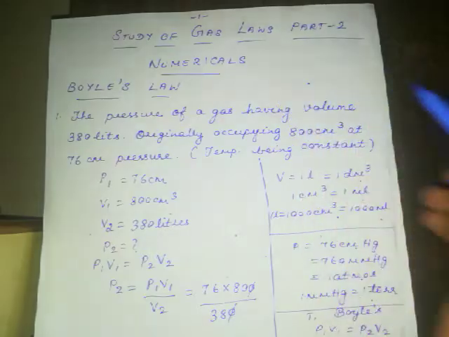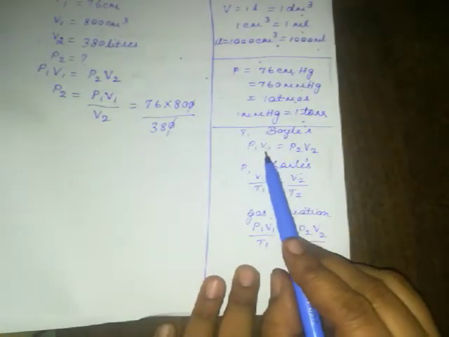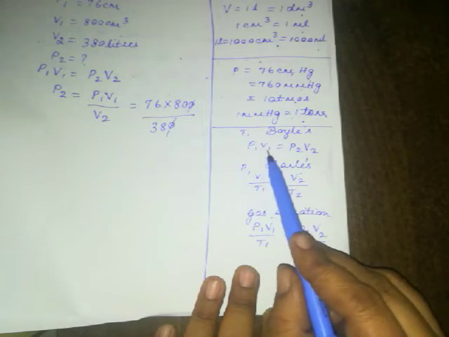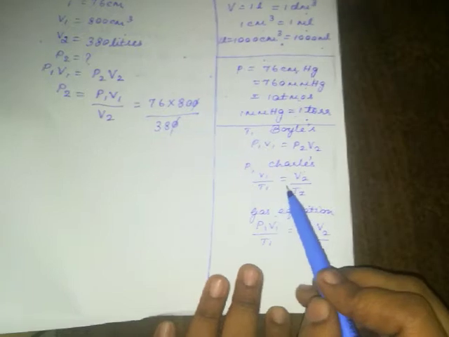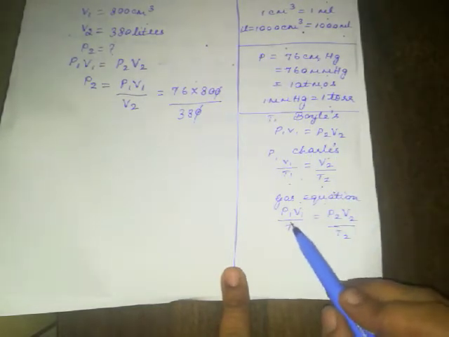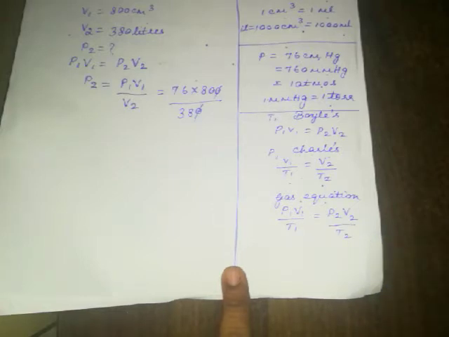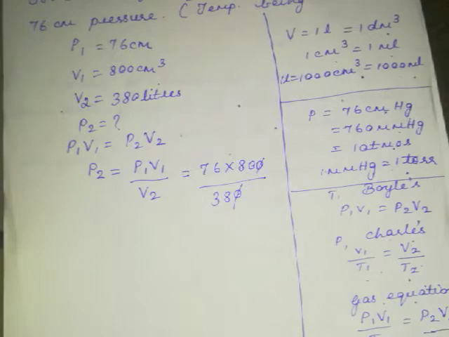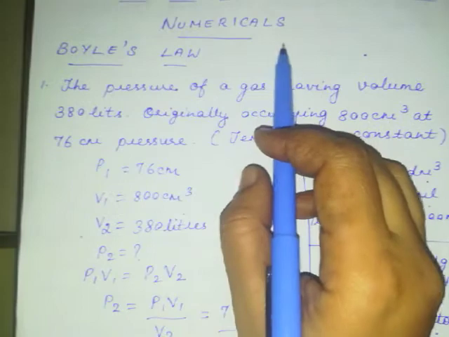Last class we have seen so many laws. For example, we have learned about Boyle's law, that is, at constant temperature, P1 V1 equal to P2 V2, and Charles's law, at constant pressure, V1 by T1 equal to V2 by T2, and the gas equation, by combining those two laws, P1 V1 by T1 equal to P2 V2 by T2. Now in today's class we'll see some numericals based only on Boyle's law. So Boyle's law numericals alone we are going to see.